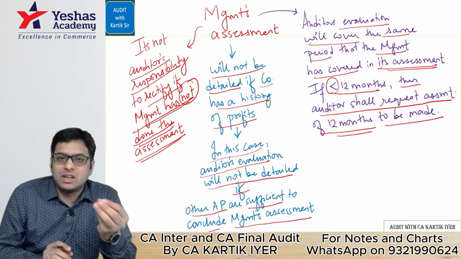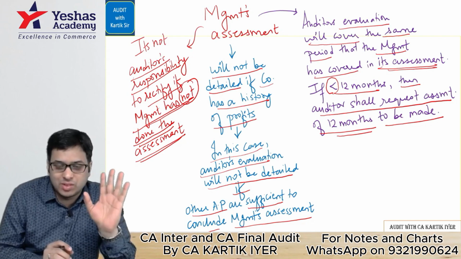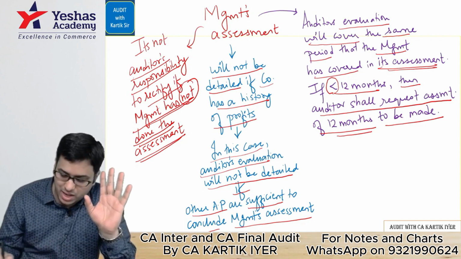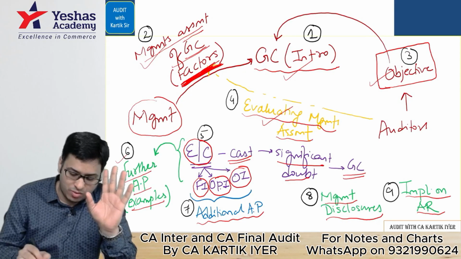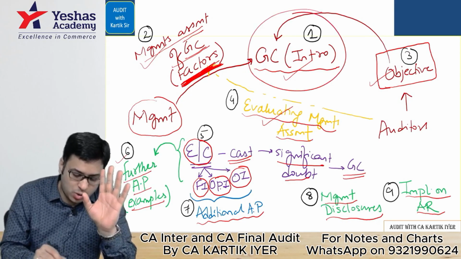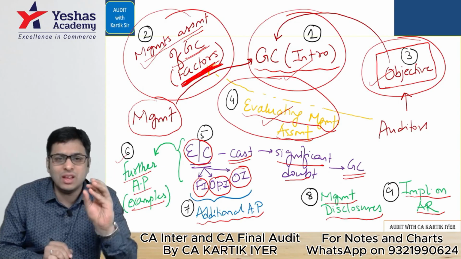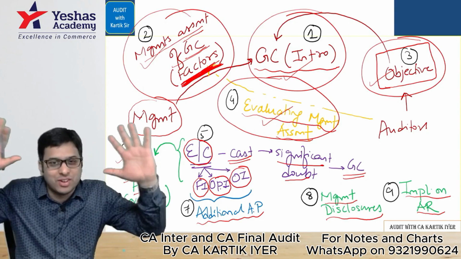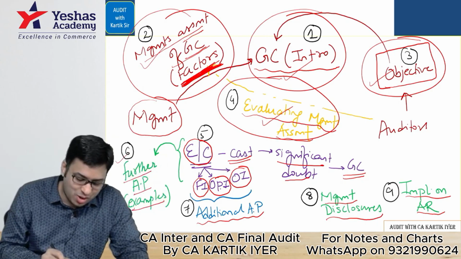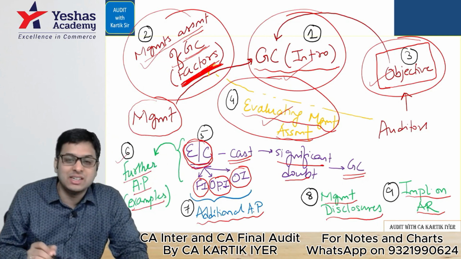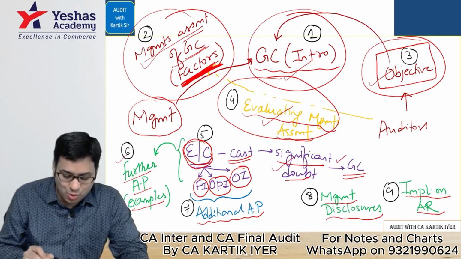Auditor's evaluation regarding the management's assessment. Okay. Let's go to the main base diagram, base chart. We have completed question number 1, question number 2, question number 3, question number 4. Now question number 5, my favorite. This is basically your events or conditions that cast a significant doubt regarding going concern.